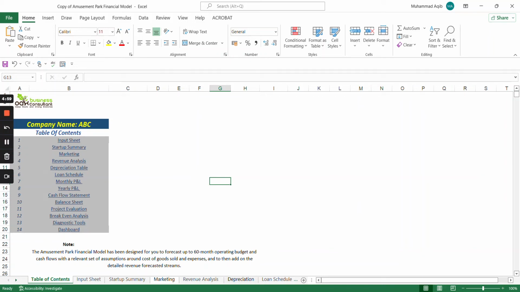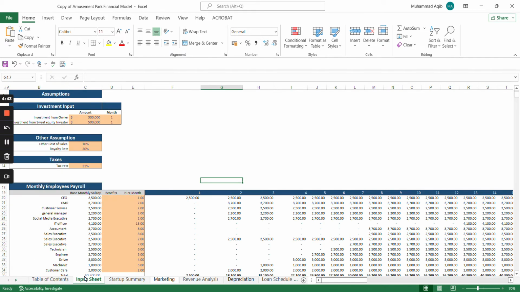Hi, today we'll be evaluating an amusement park financial model that will allow us to know the feasibility as well as growth of the amusement park over the 5 years period using input sheets, startup summary, marketing, financial statements, and lastly dashboard. Moving on to the input sheet, the input sheet includes various assumptions taken for amusement parks such as investments and cost of sales and royalties.